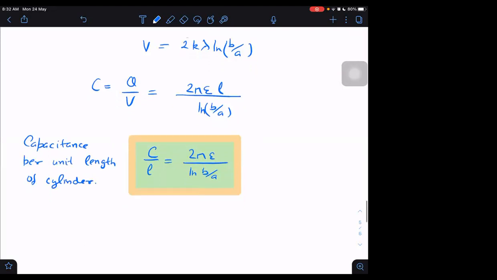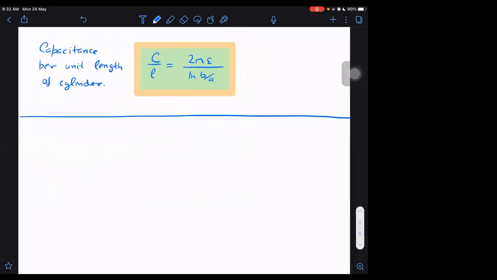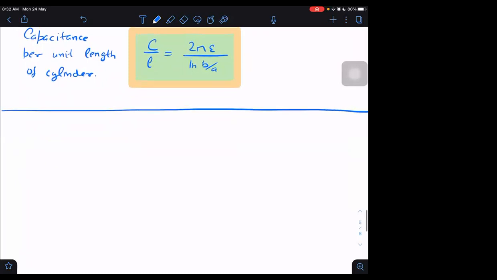Okay. Next, we have some other shapes in which you used to get the resistance. For the same shapes, we can get the capacitance, such as the frustum.